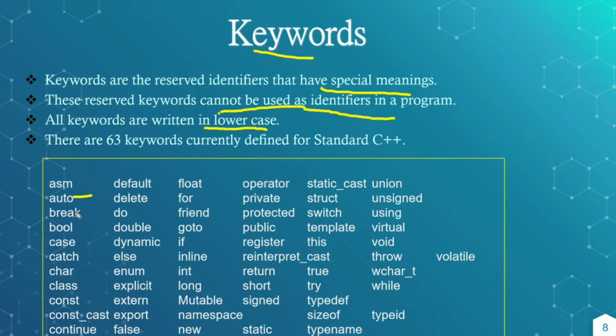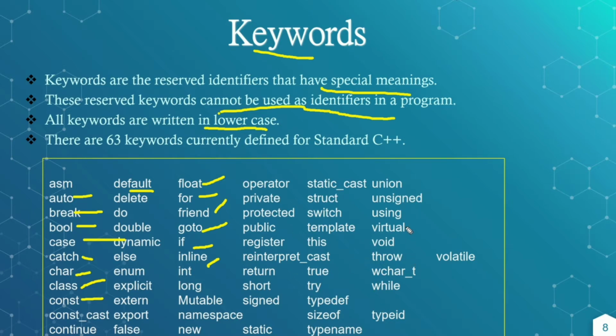Auto, break, bool, case for specifying the case in the switch case, catch for exception handling, char to specify the character data type, class to define a class, const which is used to define a constant, default case in the switch case, float to define float variables, for the for loop, friend, goto, a jumping statement, inline functions can be specified with inline, and if is the conditional statement. These all are keywords for specific purposes.